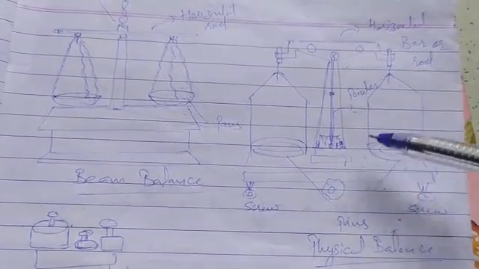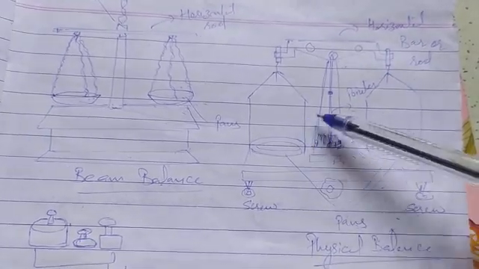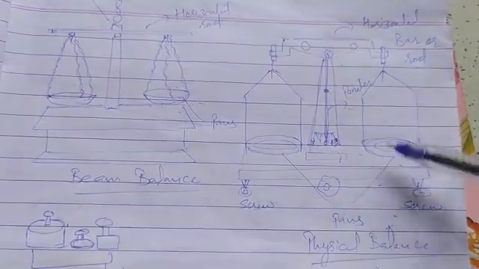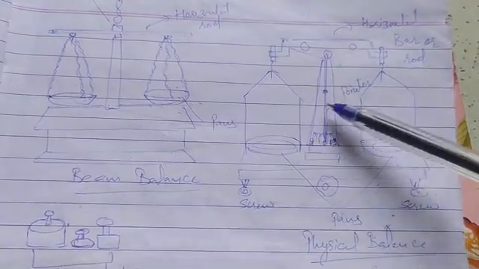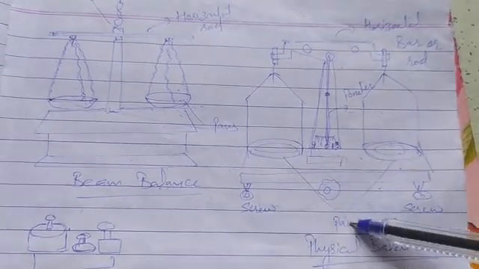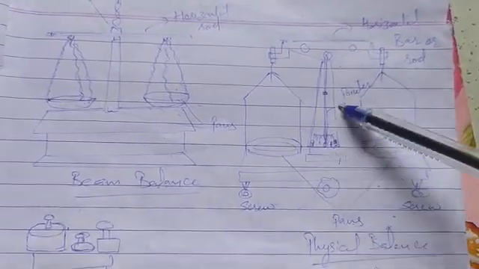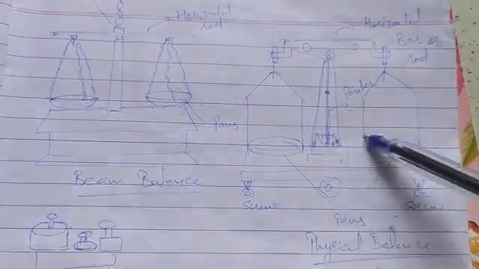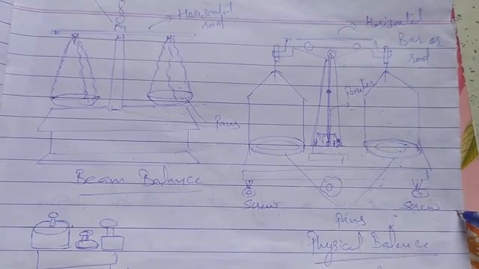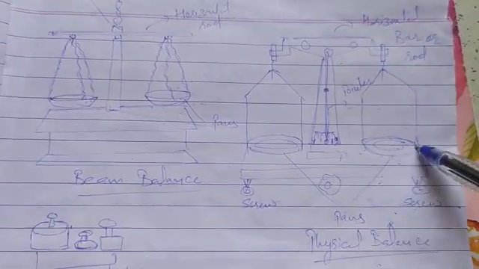The second tip is the two pans should be leveled horizontally by adjusting the screws, and they should be of equal masses. These have to be adjusted. The two pans are to be leveled horizontally by adjusting the screws of the physical balance, and they should have equal masses.